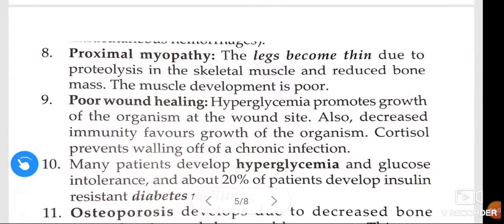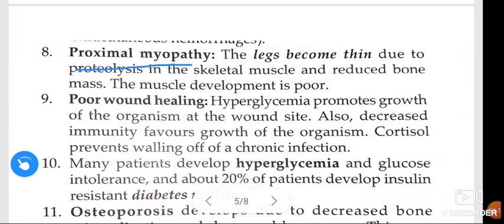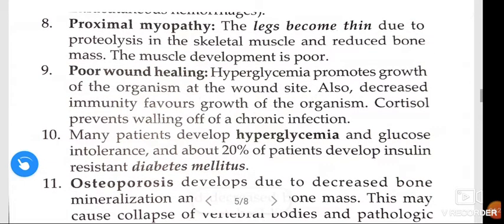Next, proximal myopathy. The legs become thin due to proteolysis in the skeletal muscle and reduced bone mass. The muscle development is poor. Next, poor wound healing. Hyperglycemia promotes growth of the organism at the wound site. Also, decreased immunity favors growth of the organism. Cortisol prevents walling off of a chronic infection.